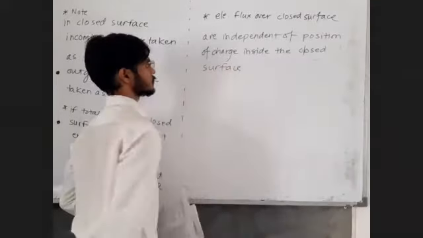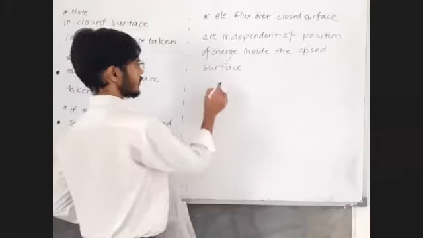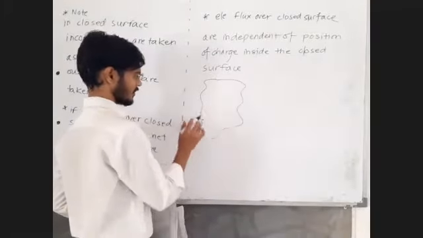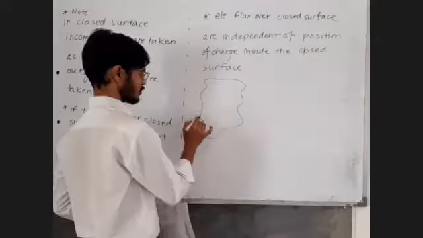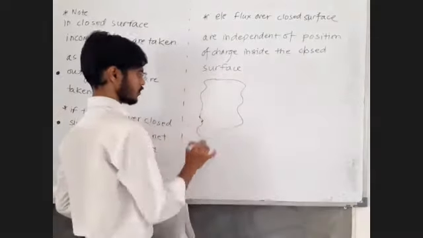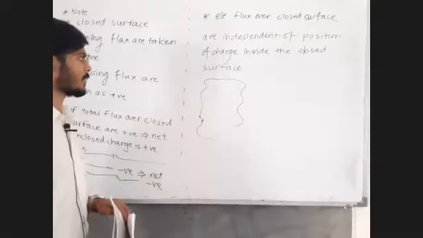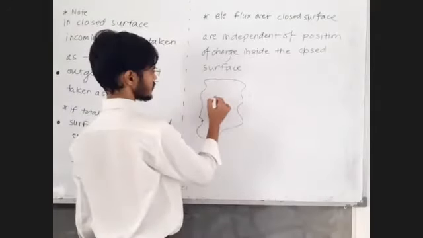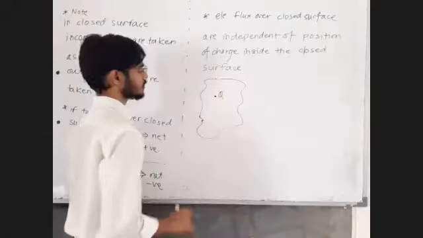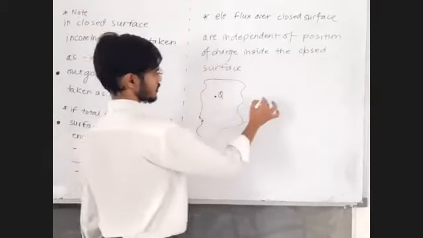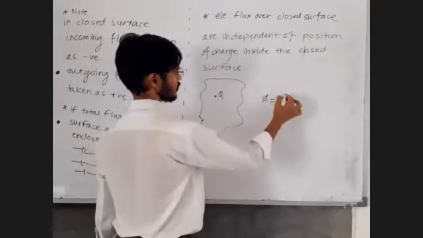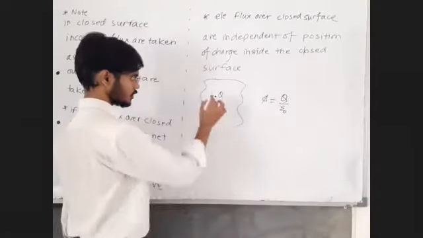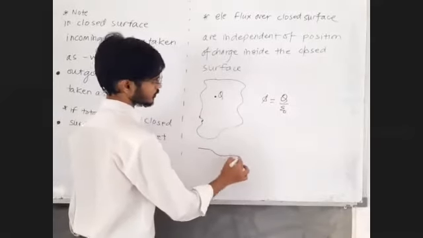Inside the closed surface means what? Let's say this is a random shaped surface. Even the shape doesn't matter. You simply have to find out enclosed charge divided by epsilon 0, charge enclosed upon epsilon 0. Let's say for this surface charge q is here, so overall flux associated with this surface is equal to what? Charge enclosed upon epsilon 0. If you change the position, let me draw the same surface again.